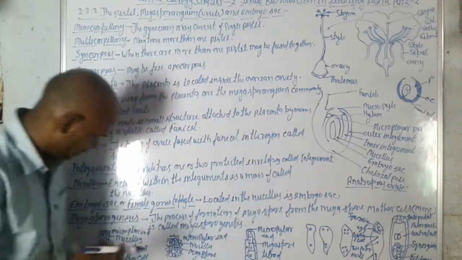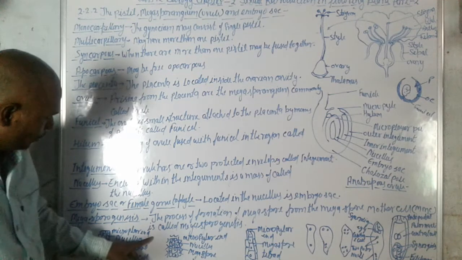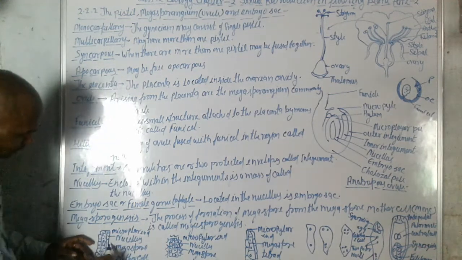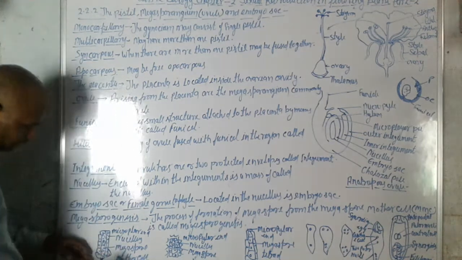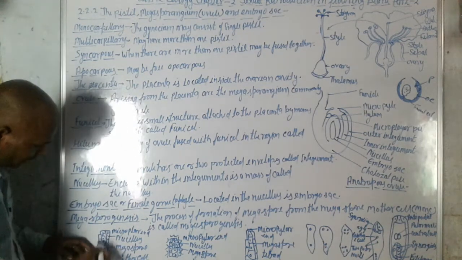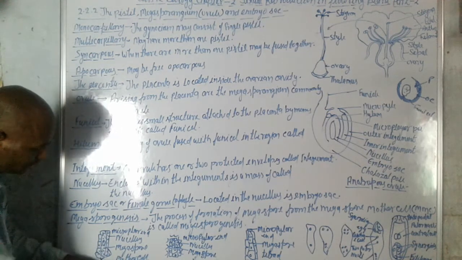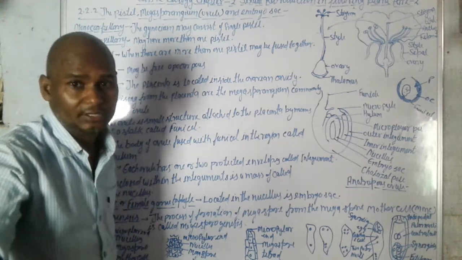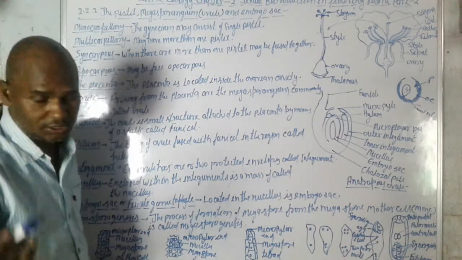You can see here that this is the micropyle and this is the nucellus. This cell is the nucellus. This is the nucellus cell, and it makes a cell. This cell is the megaspore mother cell. The nucellus cell makes this cell, the megaspore mother cell.